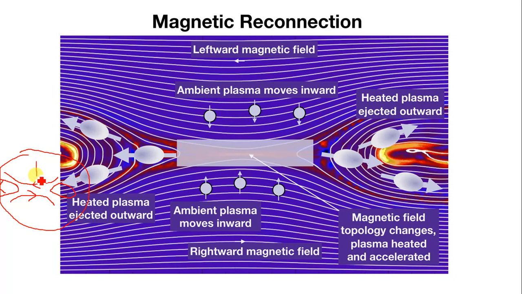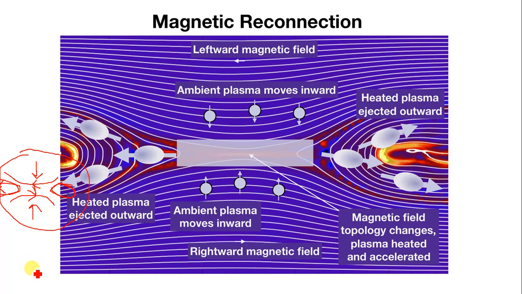That is, there is an inward ambient plasma and an inward magnetic movement between the two magnetic lines. They break into another two magnetic lines. So when this breakdown happens, a huge amount of energy is released. So this can be the reason why the corona is so much hotter than the surface of the Sun. So magnetic reconnection can be one of the reasons why the corona is hotter.